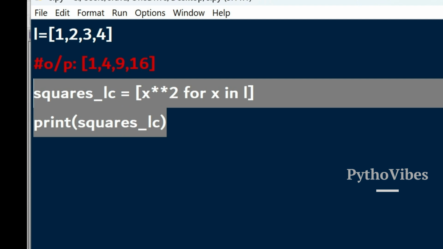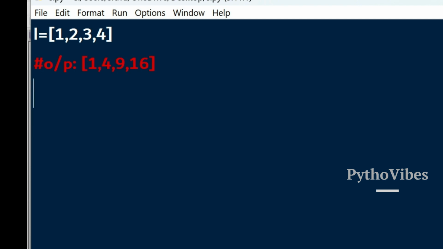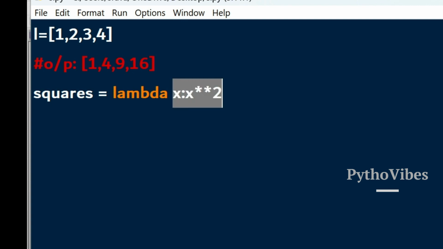But we will see how to do it using lambda expressions. I'm defining squares equals a variable, and we know how to write it: lambda x colon x star star 2. This is my expression and x is my argument. If we simply run this, what will happen? This line is only doing it for a single argument, but we want to do it for each element in this list. The same anonymous function should be applied to all the elements.